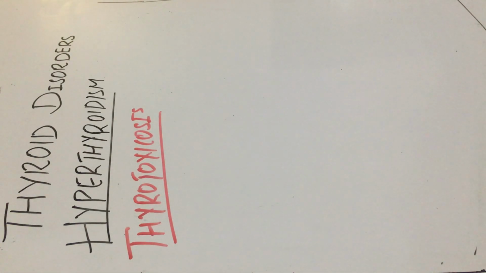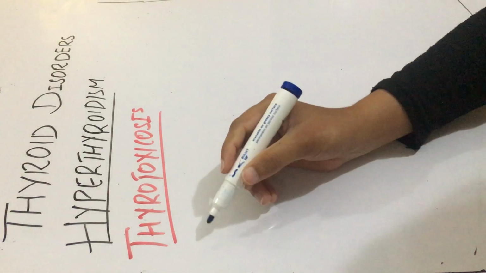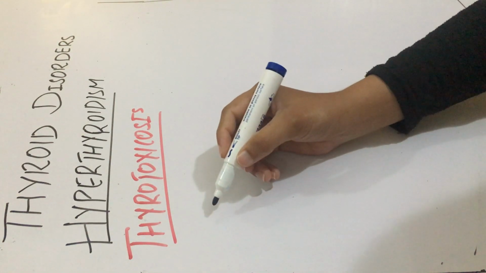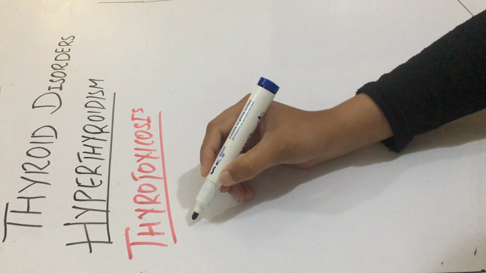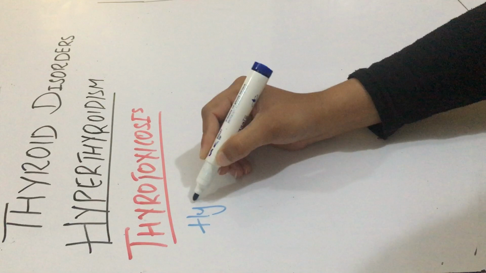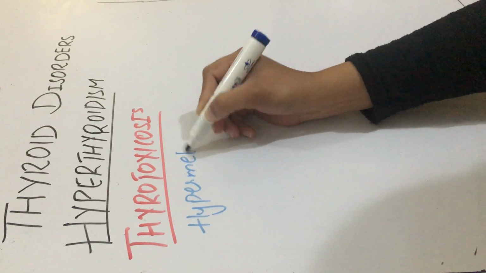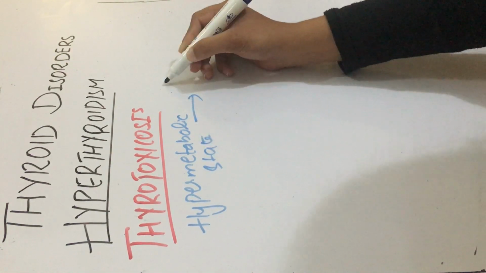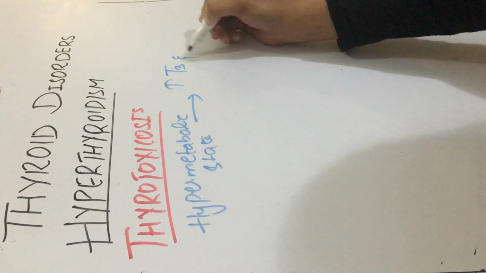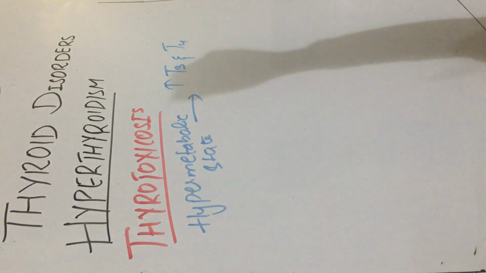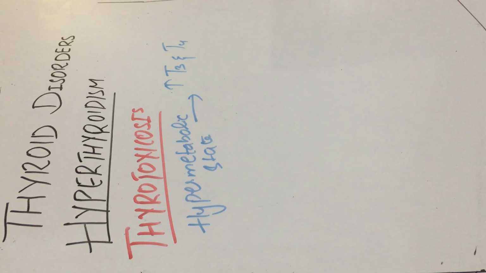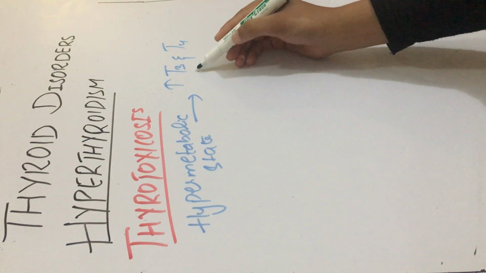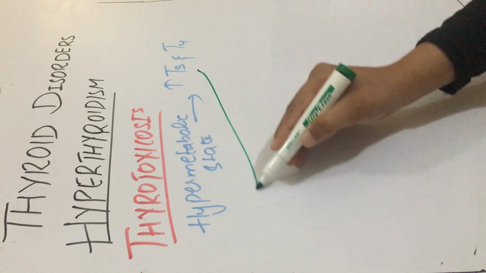Thyrotoxicosis is a hypermetabolic state which is caused by elevated circulating levels of free T3 and T4. So what is thyrotoxicosis? It is a hypermetabolic state induced by elevated levels of free T3 and T4. Now, for these raised levels of thyroid hormones, there could be three underlying mechanisms or causes.